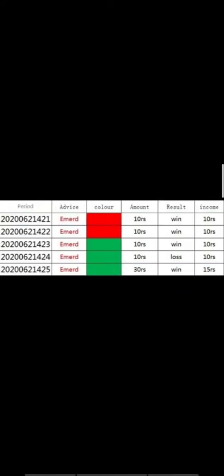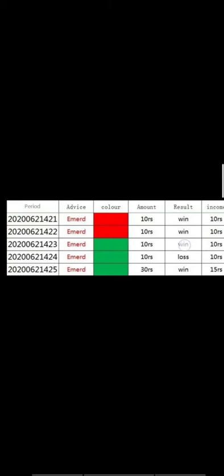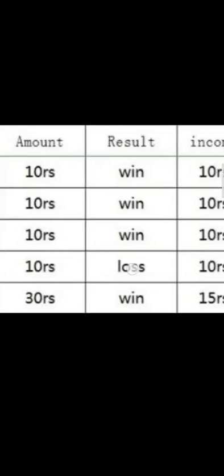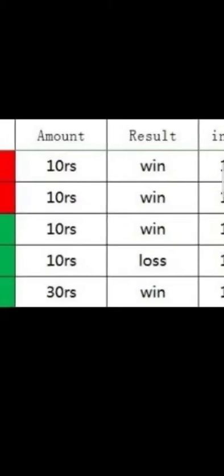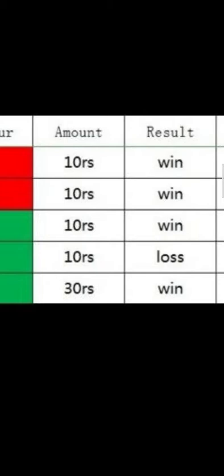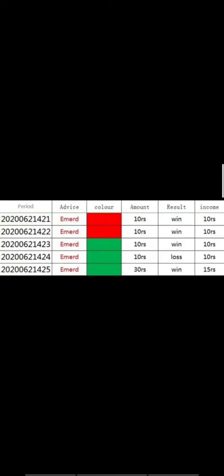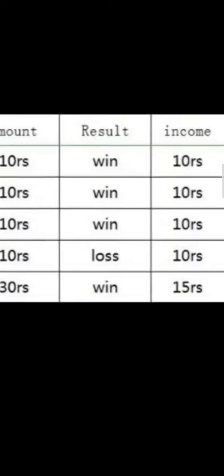Now here is the second prediction. Here you can see first win, second win, third prediction win, fourth prediction loss, and fifth prediction win. So we are going to win most of the predictions, and only some are going to lose. To reduce the loss, we will stop at one or two wins.